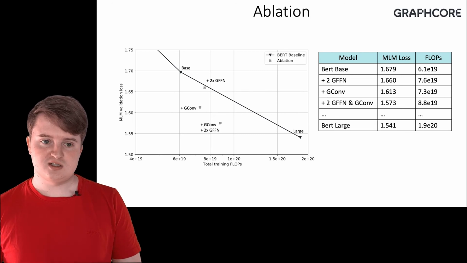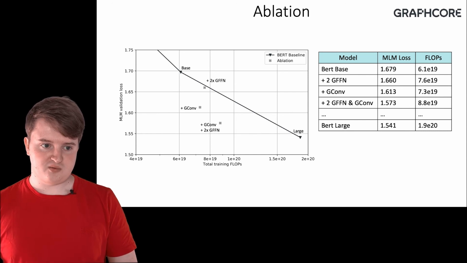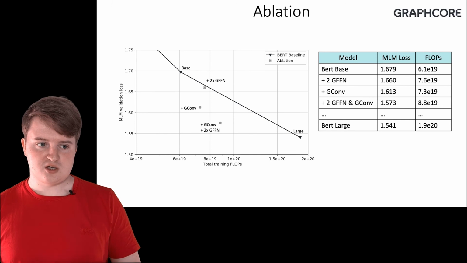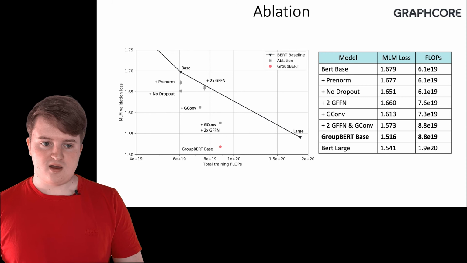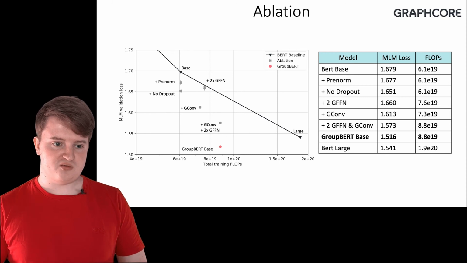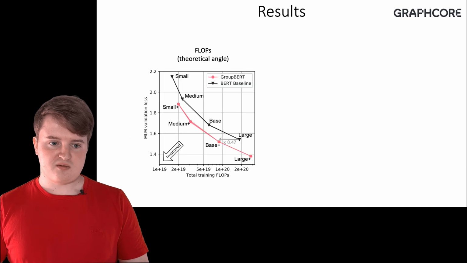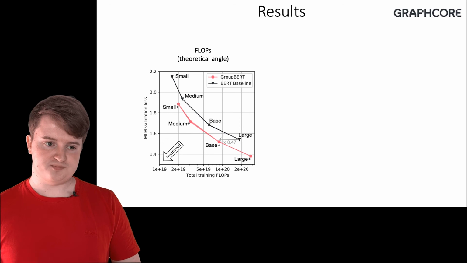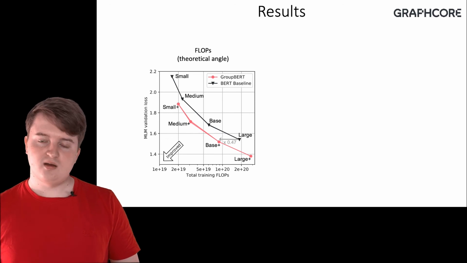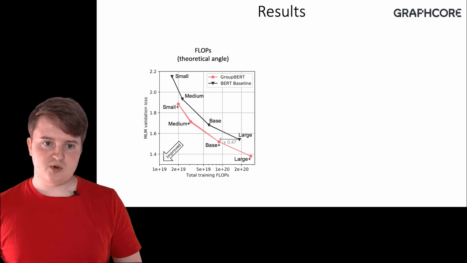These two changes are synergetic, as their combined improvement is larger than the improvement of individual pieces, and together with the changes to normalization and regularization, we obtain GroupBERT, a much more efficient version of transformer. GroupBERT only uses half of the flops, but is able to deliver performance that's better than BERT large. Extrapolating it to various model sizes, we see that the GroupBERT advantage is consistent.